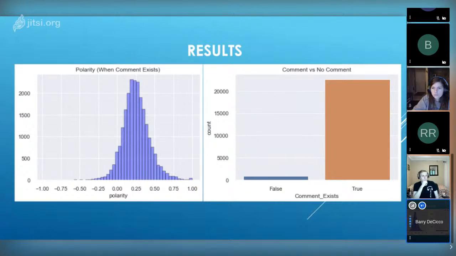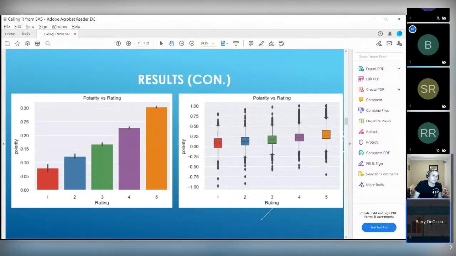By the way, are you seeing my cursor move or not? No. Okay, I'm sorry. I'm pointing to everything. The center box shows the center half of the data. I'm still seeing the histogram. I don't see a whisker plot. Yeah, we still see the polarity histogram. Okay, so you see there? Yes. Okay, so something interesting is going on.